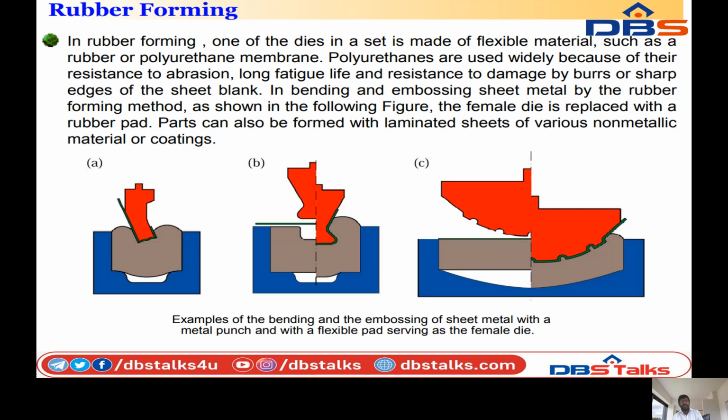Finally, rubber forming. In rubber forming, one of the dies in a set is made of flexible material such as rubber or polyurethane membrane.